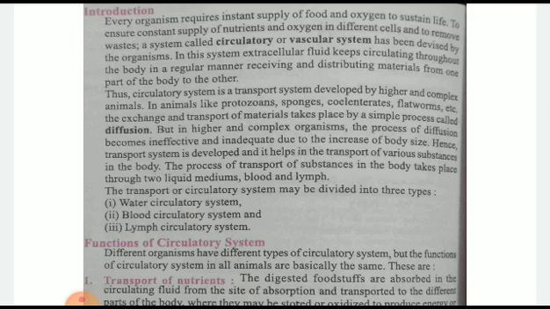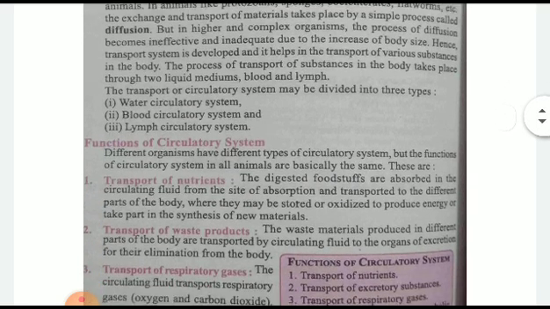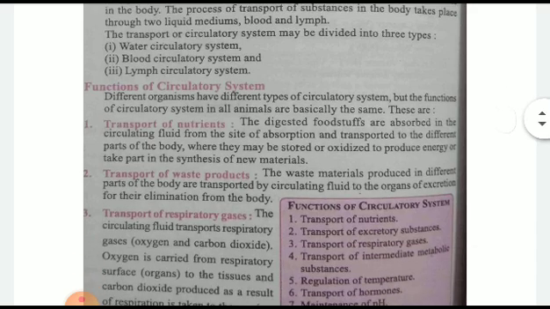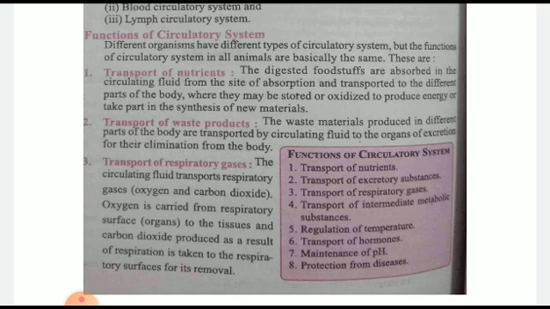Then the functions of the circulatory system: it helps in the transport of nutrients and the transport of waste products. Digested foodstuffs are absorbed in the circulatory fluid from the site of absorption and transported to the different parts where they may be stored or oxidized to produce energy. Then transport of waste products: they are eliminated from the body through the circulatory fluid. Then transport of respiratory gases: gaseous exchange takes place. Oxygen is carried from the respiratory system, and so on.